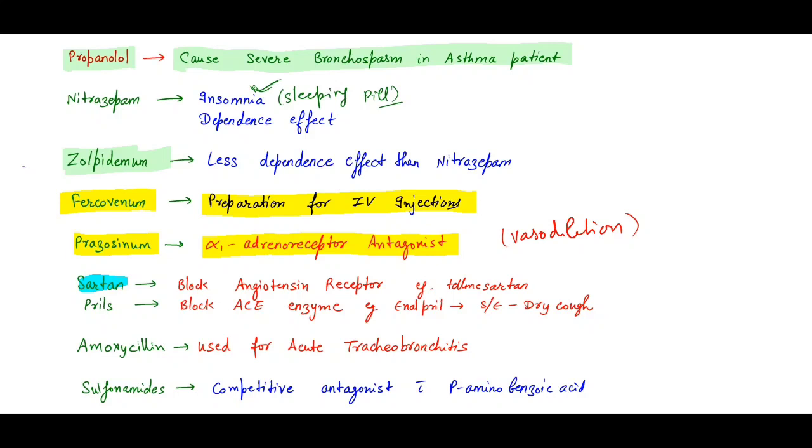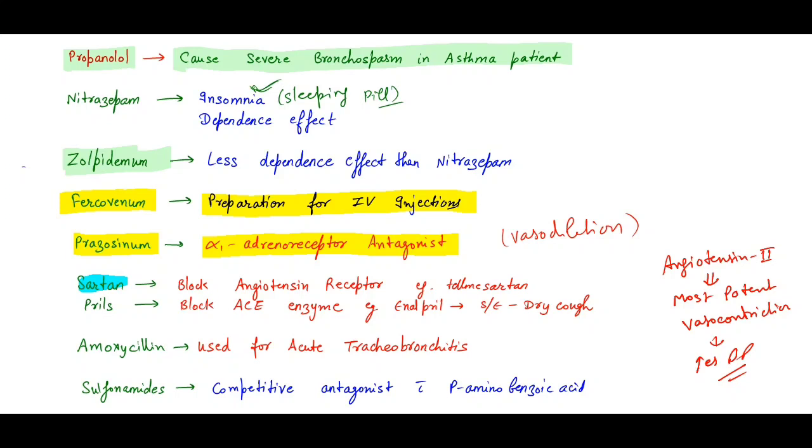In that, angiotensin 2 is the most potent vasoconstrictor. Vasoconstriction means it will increase the blood pressure, and it also has effects on vasopressin and aldosterone. So if there is increased blood pressure, we need to block it.